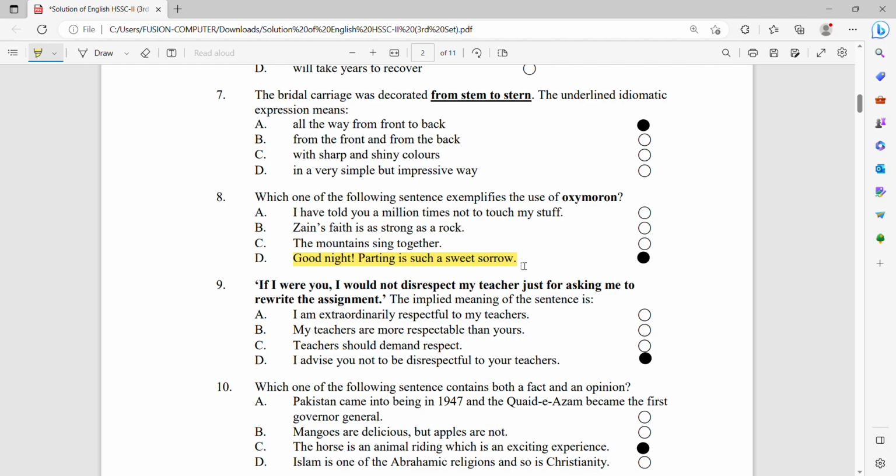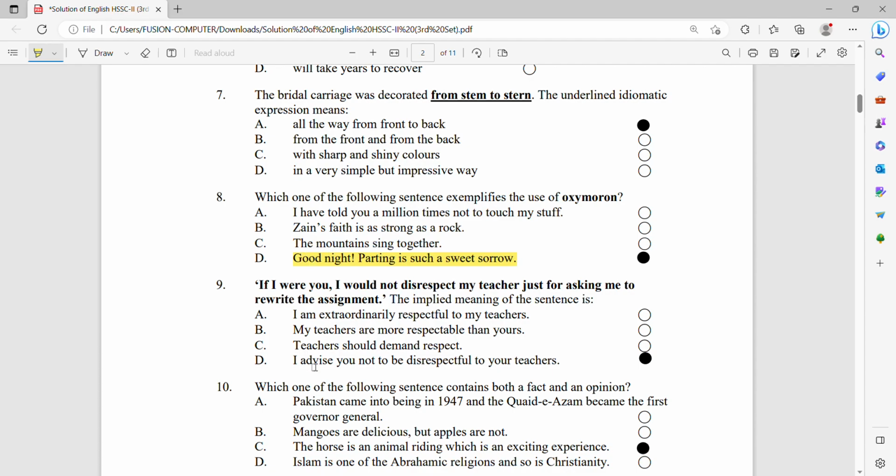The clear meaning of "if I were you" is that we want to advise others in this manner. So the correct option is: I advise you not to be disrespectful to your teacher.